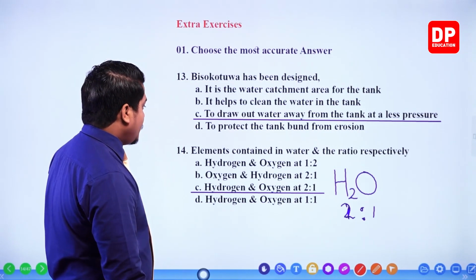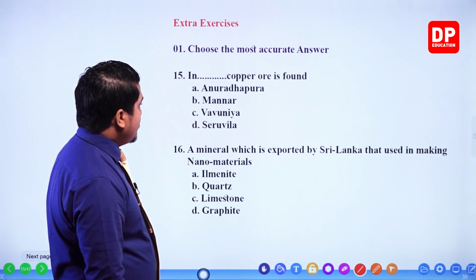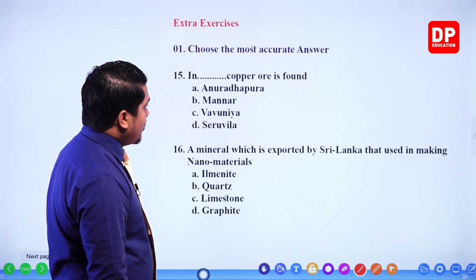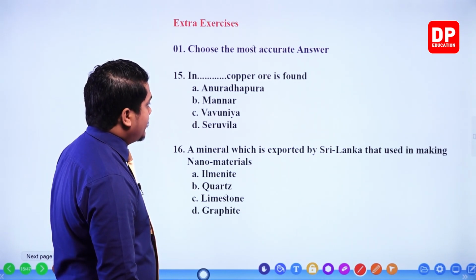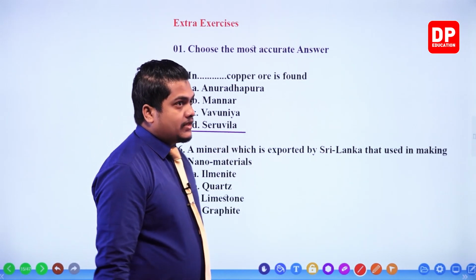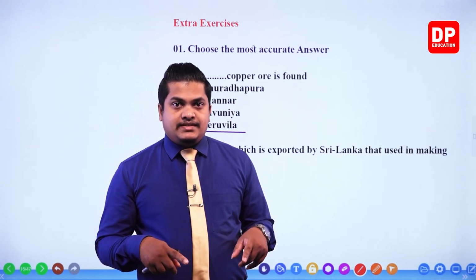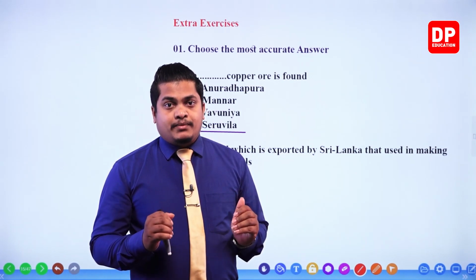Right. Then question number 15. In blank, copper ore is found. Copper ore is found in Seruvilla. Can you remember when we were discussing that map? We discussed that within Seruvilla we can identify copper deposits.